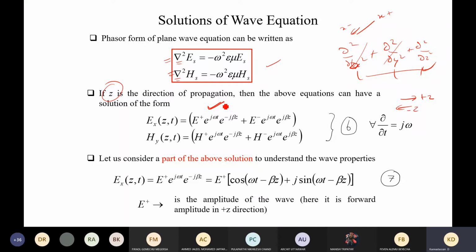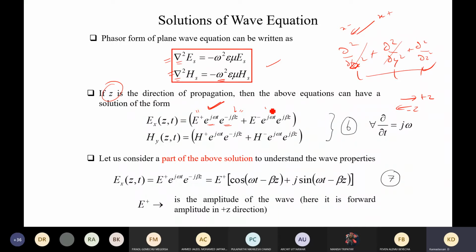Here you can see that the first term describes the wave traveling in the forward direction, which is often referred to as E plus, and which comes with this e power j omega t, which is derived from this. And we have e power minus j beta z, where beta is nothing but the phase constant.